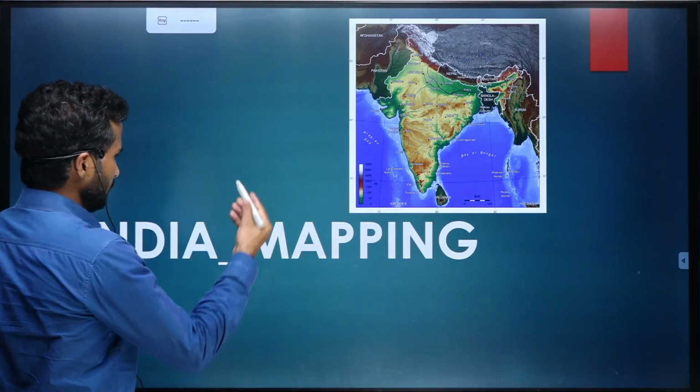So before I begin with this mapping series, let me tell you that in UPSC prelims examinations, a number of times questions have been asked from the mountains as well as the rivers. So almost every year you find a question related to these two topics. These two topics form a very significant portion of the examination that we are trying to attempt.